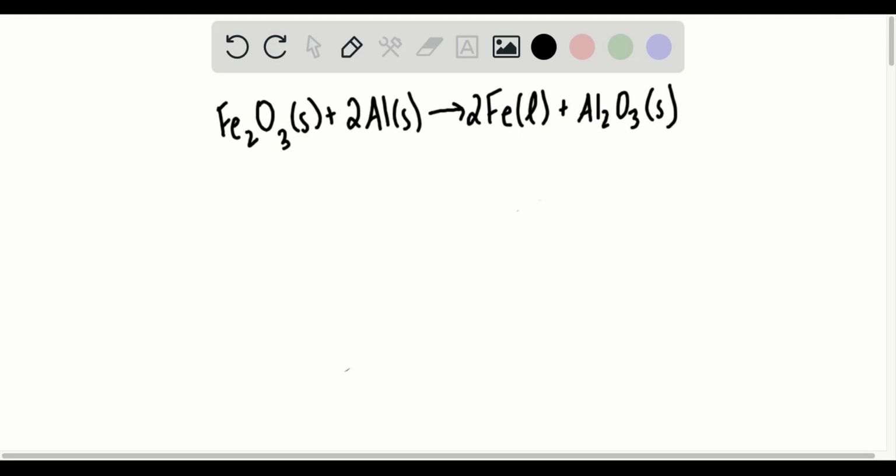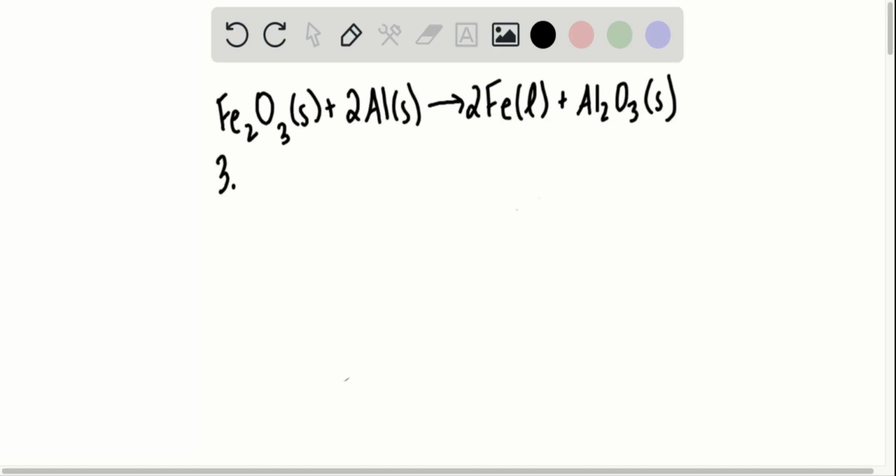All right, so this question gives us an equation for this reaction, and they're asking us if we were to have 3.0 moles of iron oxide, how many moles of aluminum would react with that? Since this equation is already balanced, we can go ahead and look for our stoichiometric ratio, which is basically the ratio of the numbers in front of iron oxide and aluminum.